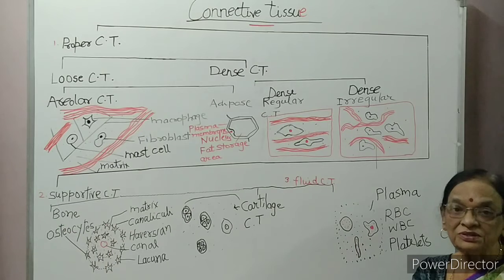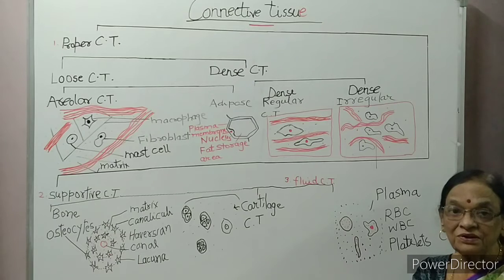This squamous epithelium is specially meant for filtration and for diffusion. So there is constant filtration and diffusion of the blood from the wall of the blood vessel.